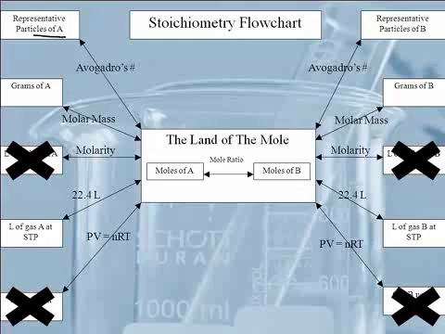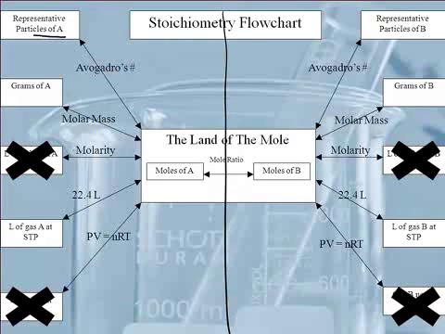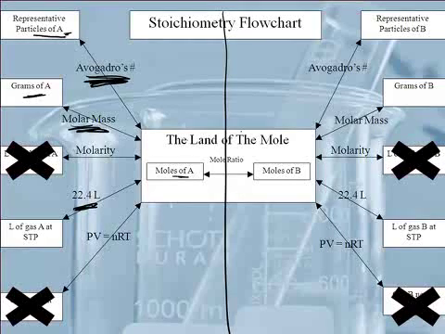So we've got representative particles. That's like atoms and molecules. Now we've actually done the first half of this already in a previous unit, when we converted grams to moles and moles to whatever. So if you want to go from representative particles to moles, you use Avogadro's number. And from moles to grams, you use the molar mass right here. These are the conversion factors on the arrows. And then if you're going to go to liters, you use the 22.4 liters. And there are some other things that we'll worry about later.